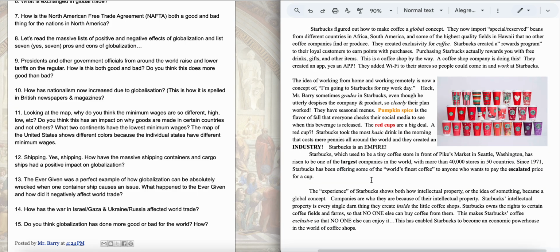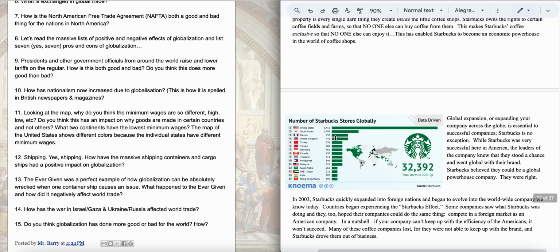So even in other countries, right, number of Starbucks globally. Like, why do they need Starbucks in Saudi Arabia or India? Why do they need Starbucks coffee in Turkey when Turkish coffee is its own thing? Well, it's the Starbucks effect. Some people look at the brand and they think, I want the brand, and they want the experience, and they want to show status. And Starbucks knows that. If you think about it, Starbucks doesn't even put their name on anything anymore. It's just a logo. That's how important the logo has become.